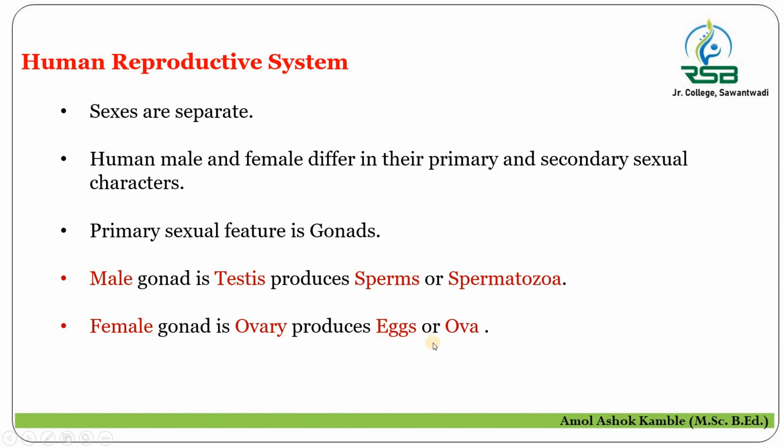Now this is gametogenesis, that is, the male produces sperms and spermatozoa in the testis, and the female gonad, the ovary, produces eggs or ova. So gametogenesis takes place. So sperm and egg are the gametes in male and female respectively.